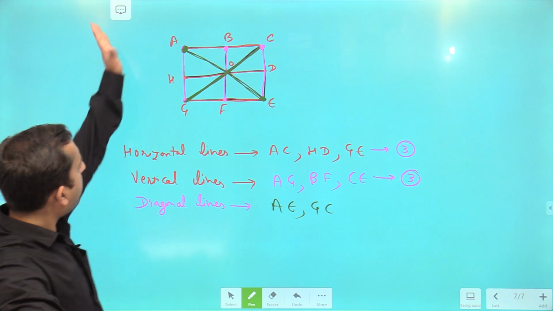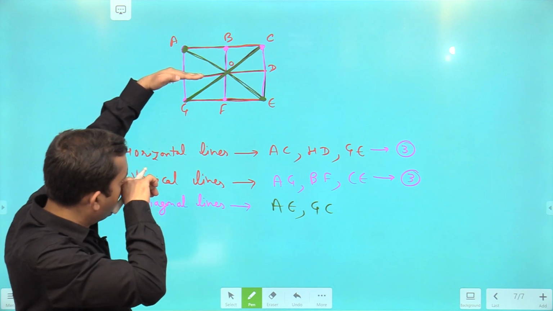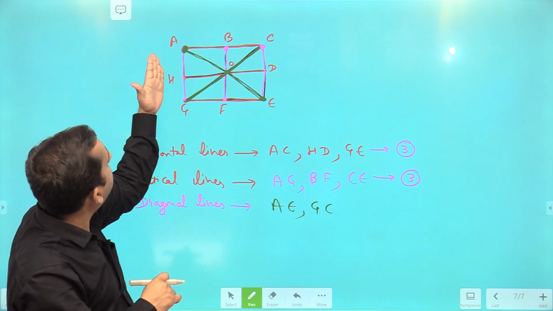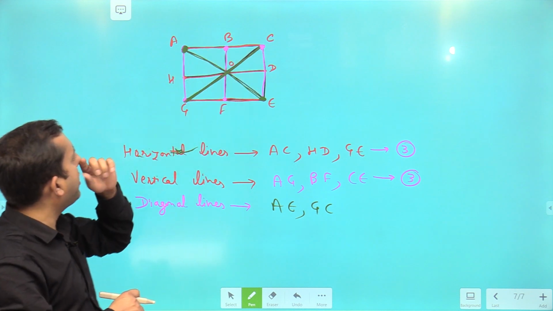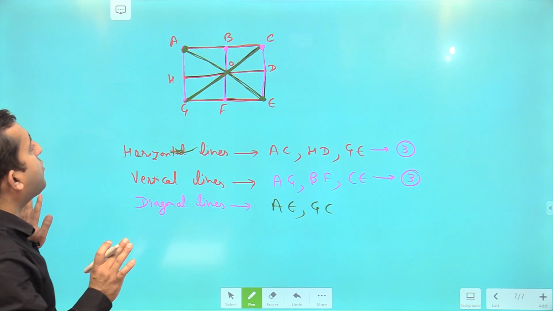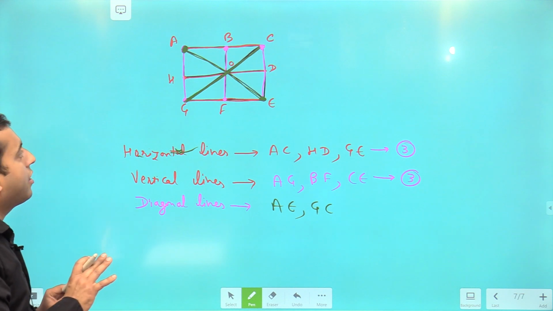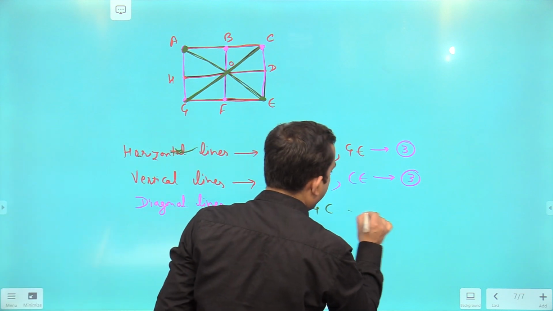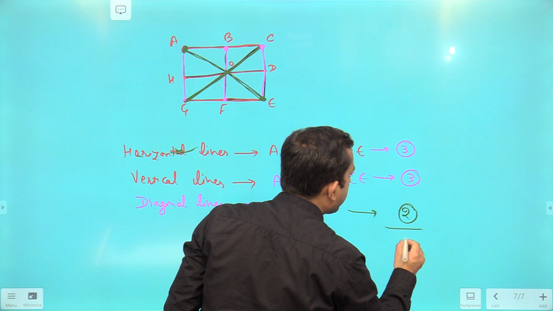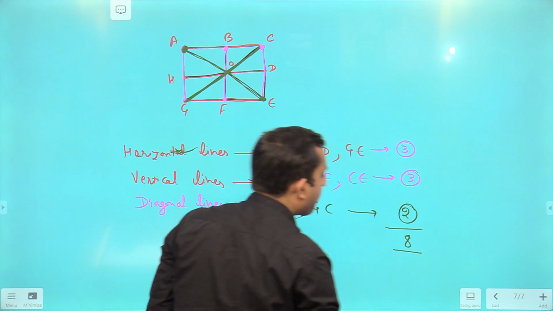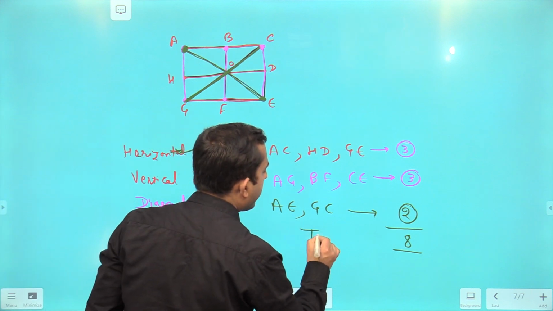Right? See, there were 3 horizontal lines, AC, then HD, then GE, and 3 vertical lines, AG, then BF, then CE. After it, we are left with 2 diagonals, that is AE and GC, right? So 2 diagonals. So the total lines over here is 8.